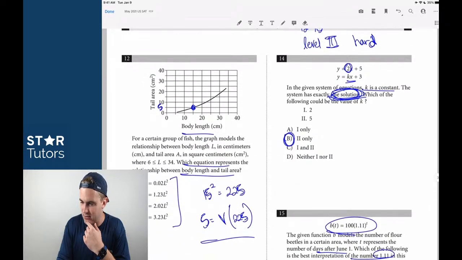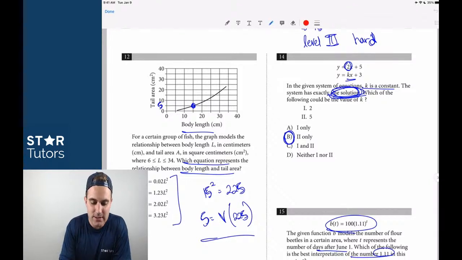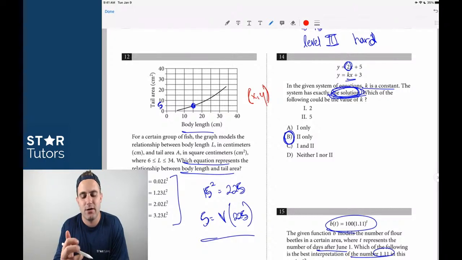12 we're going to come back to here, but yeah, 12 was A. I'll show you how I did it. There's actually a really easy way. If you remember this idea of coordinate points, X, Y, which again, the nice thing about this test is other than number 19, there were a significant number of graphs of functions and linear equations, which I feel really comfortable with.